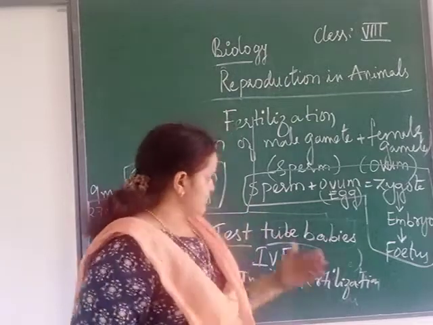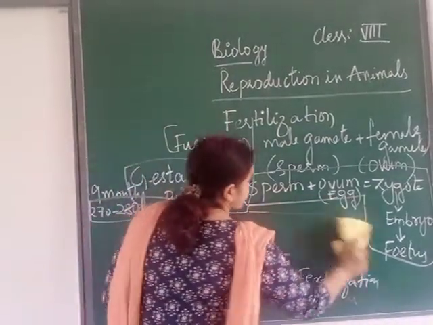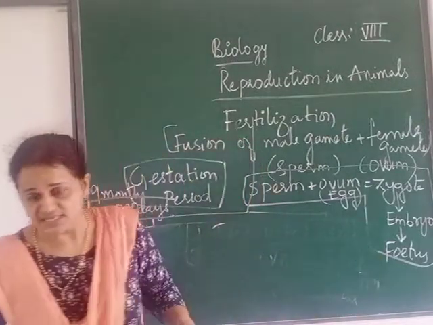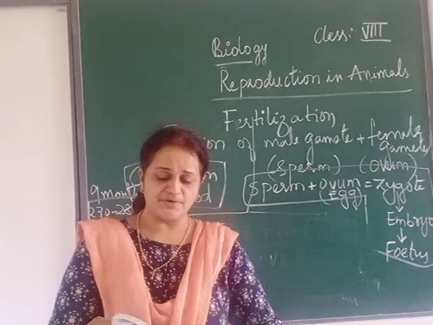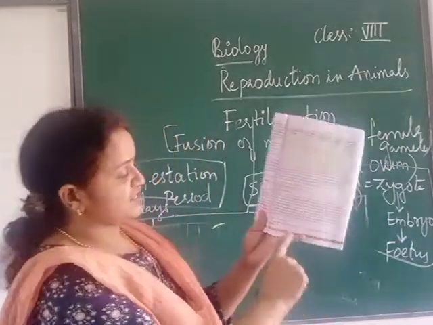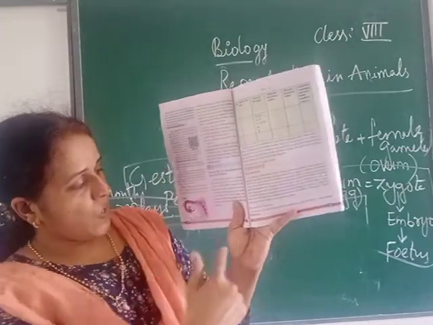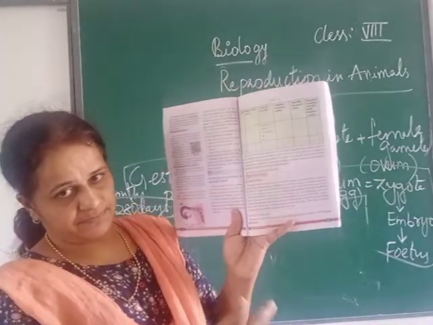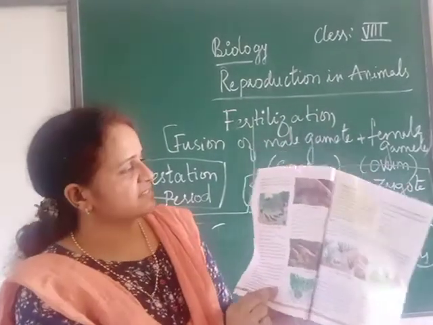So our internal fertilization is over. Now we will start with external fertilization. External means what? Taking outside the body. Outside the body. Okay. So the external fertilization definition is 2 lines. External, underline it, everyone, external fertilization. So this is external fertilization.